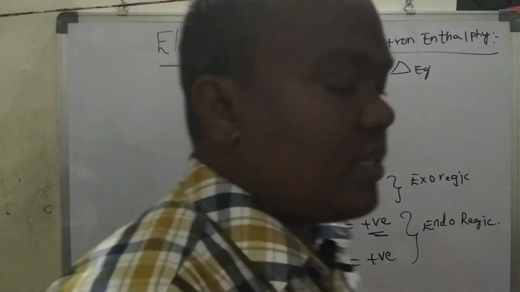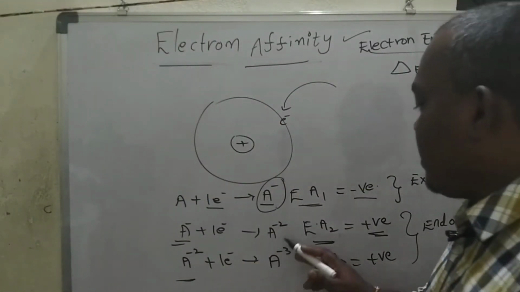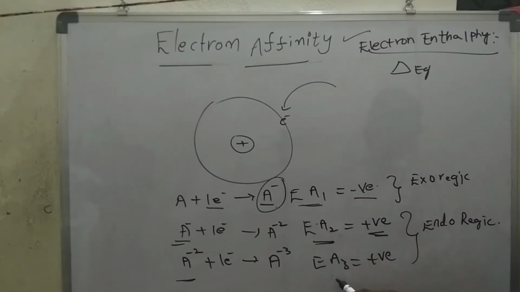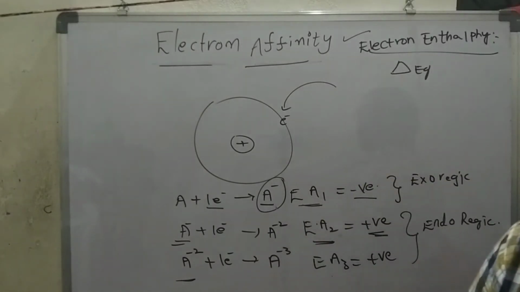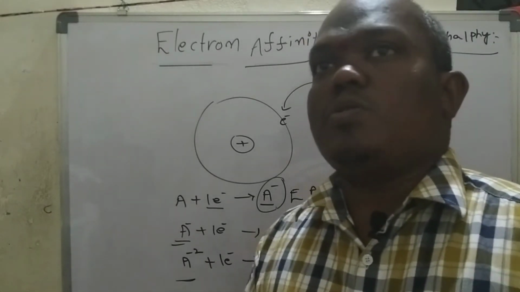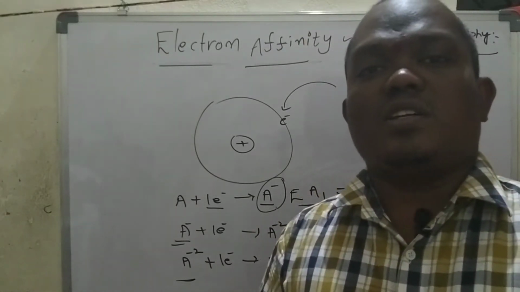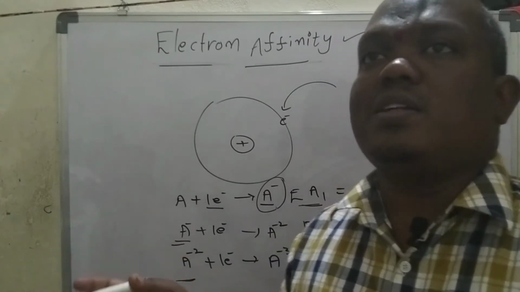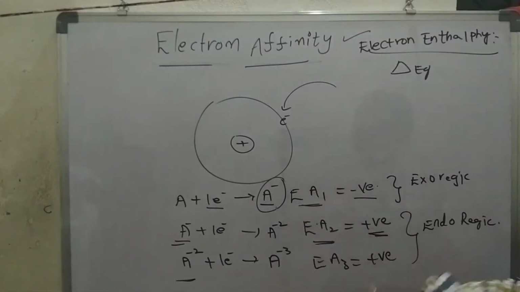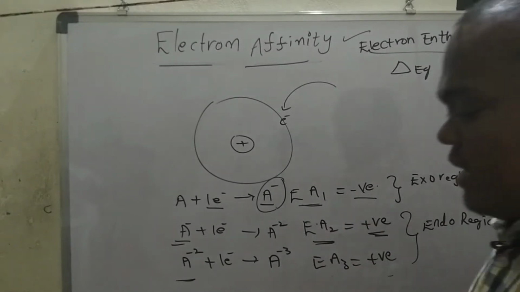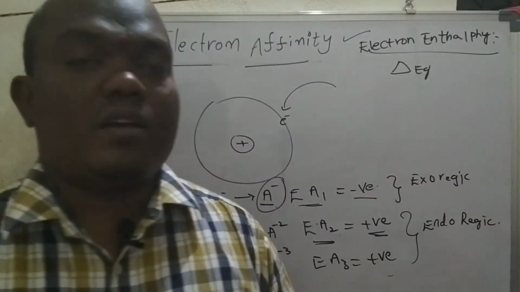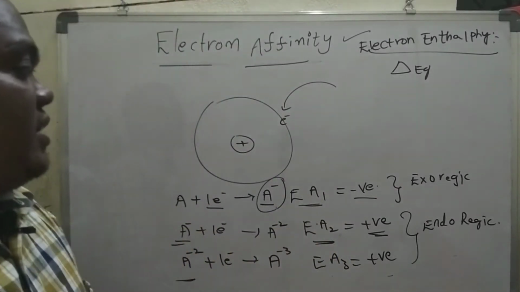Have you got it? Why are EA2 and EA3 positive values? Because there is electron repulsion while adding an electron into the outermost shell, so the outermost electrons are not ready to accept the electron. With more repulsion between the electrons, we require energy to add an electron, so we get positive values. But generally EA1 values are exothermic, with a liberation of energy.